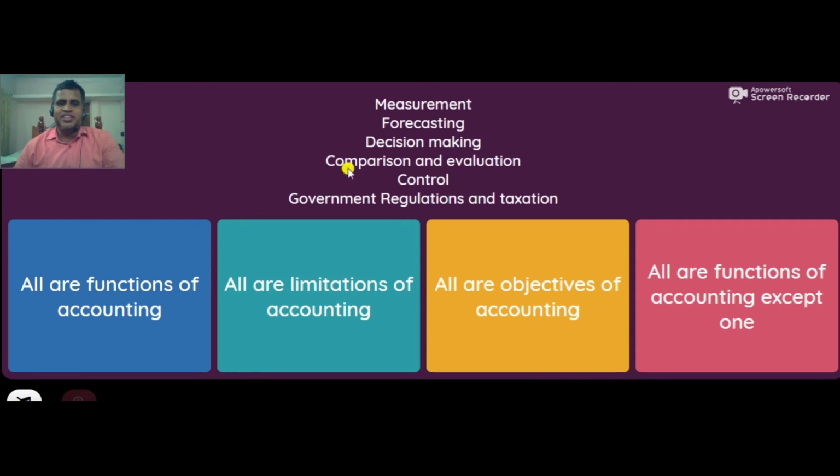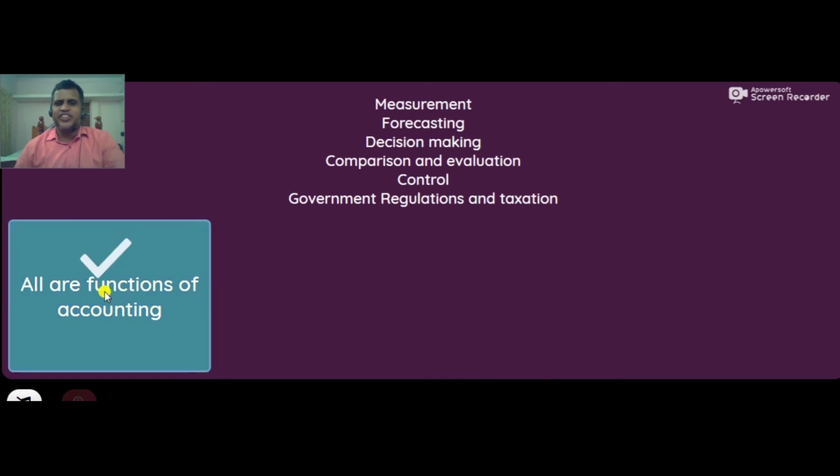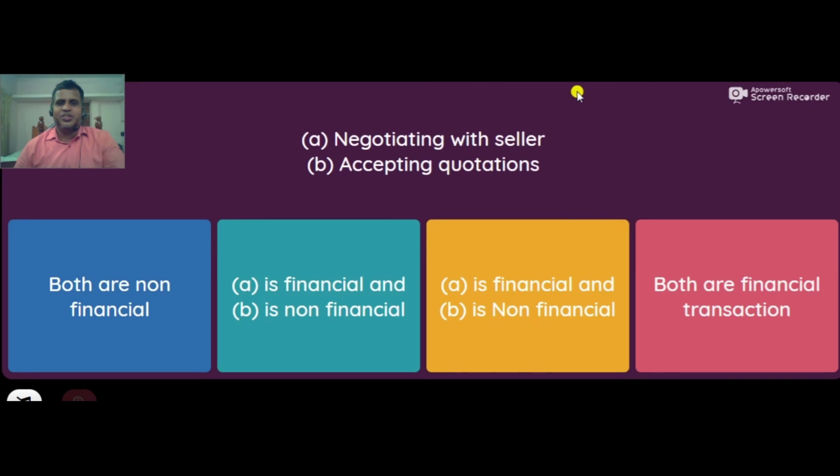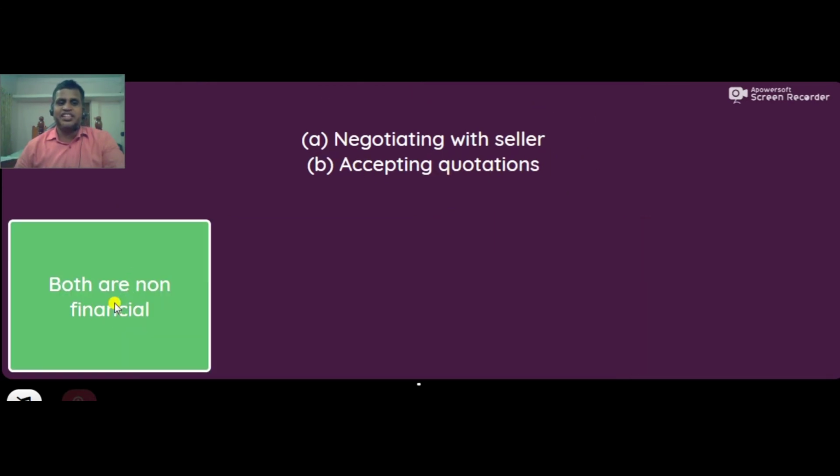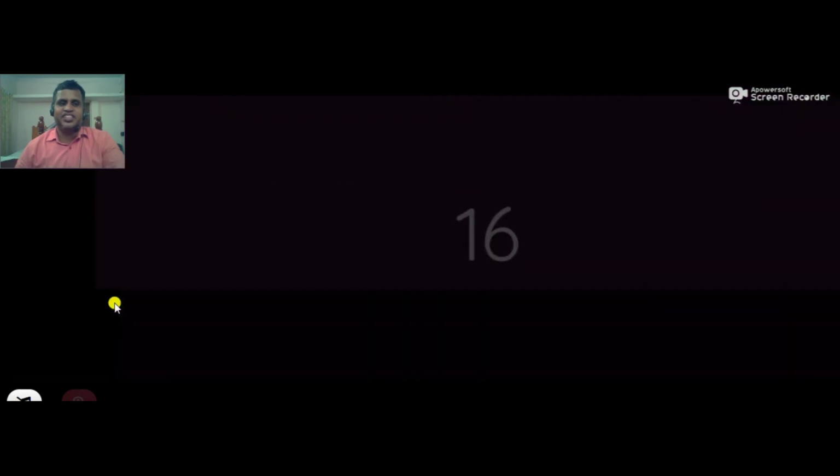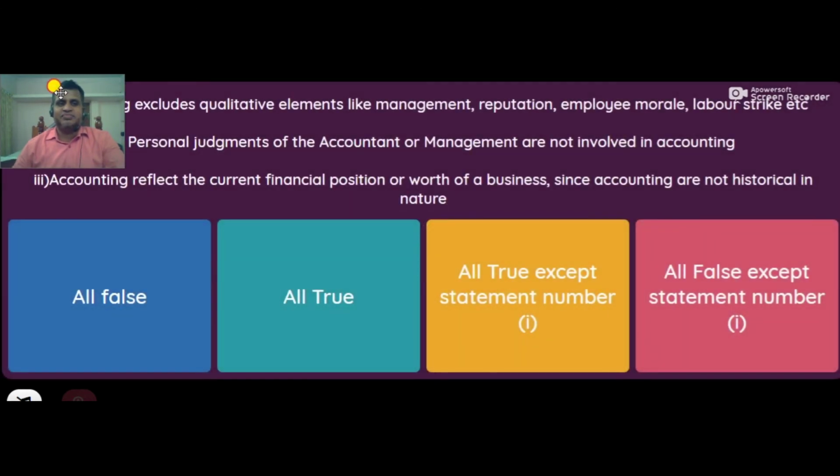Measurement, forecasting, decision making, comparison and evaluation, control, government regulation, and taxation. All are functions of accounting. Negotiating with seller, accepting quotations. These are not financial transactions. Both are non-financial transactions. Non-financial events.